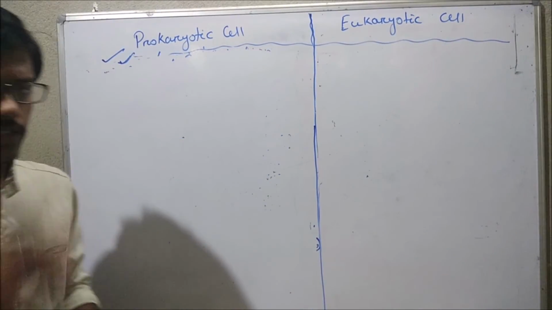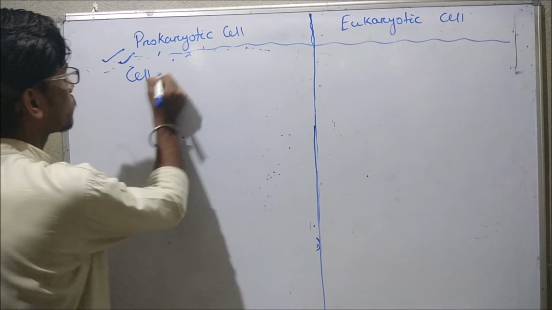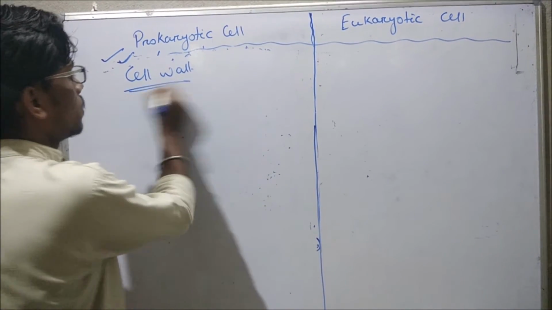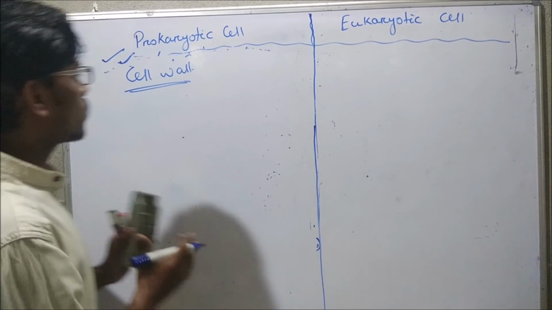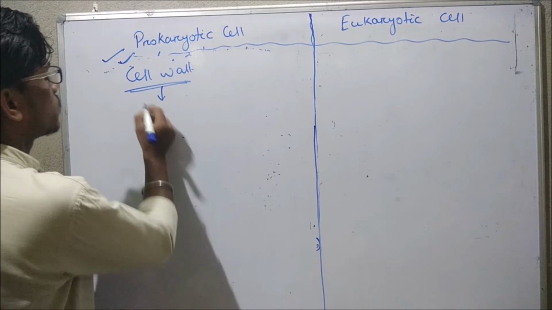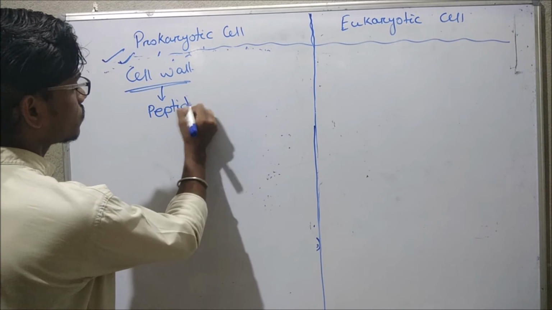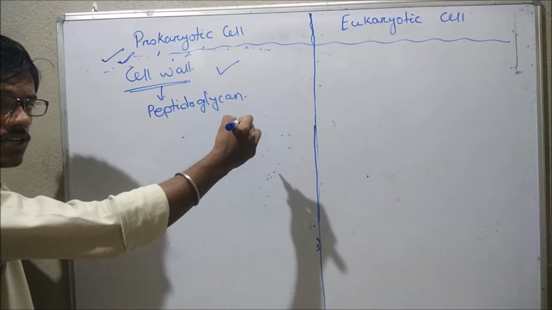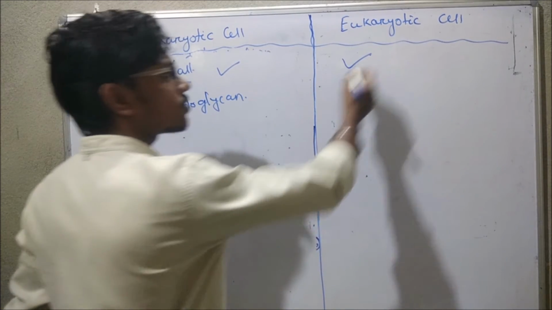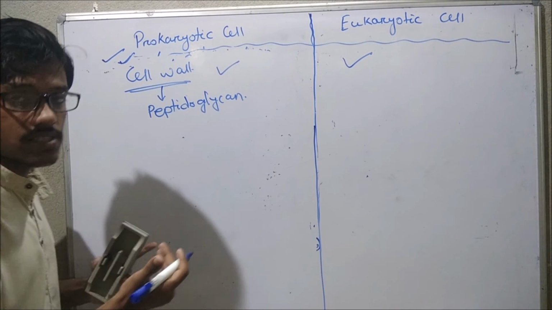Another difference is with respect to cell wall. If you see the prokaryotic cell, the cell wall is mainly made up of peptidoglycan. In prokaryotic cell, there is also presence of cell wall. In eukaryotic cell, there is also presence of cell wall.